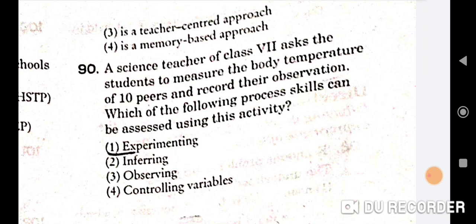With this, our science section is over, and first I will discuss the English and the Hindi section, and then I will discuss the math section, right?